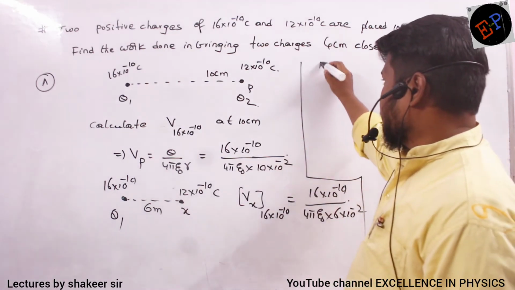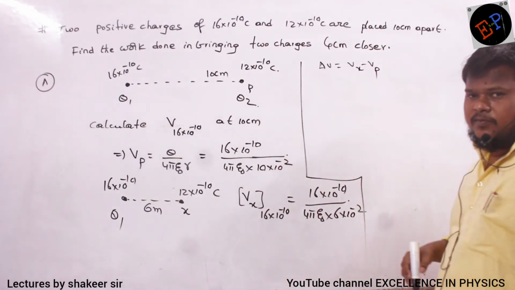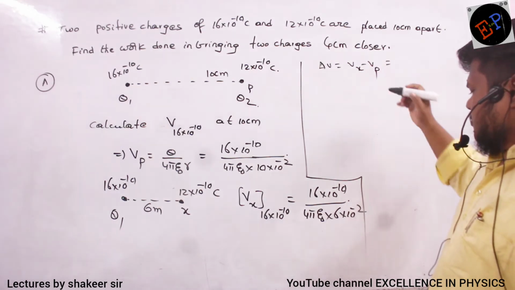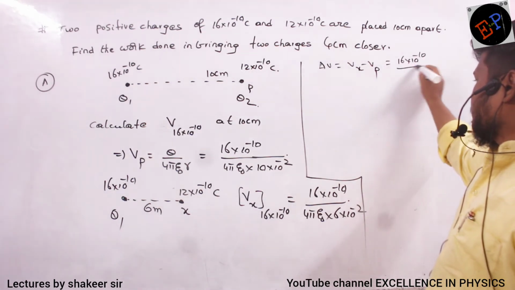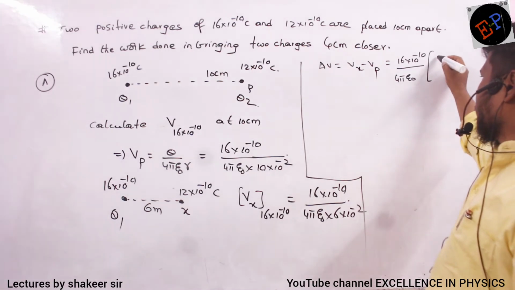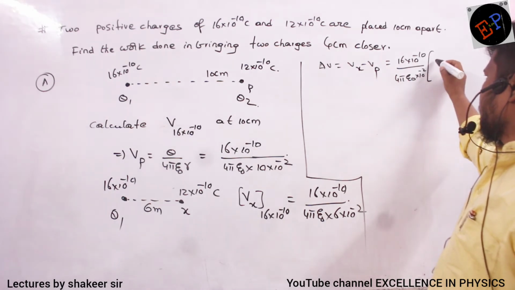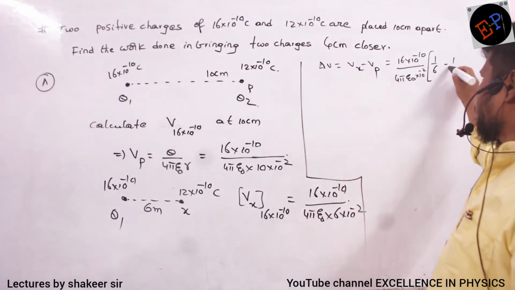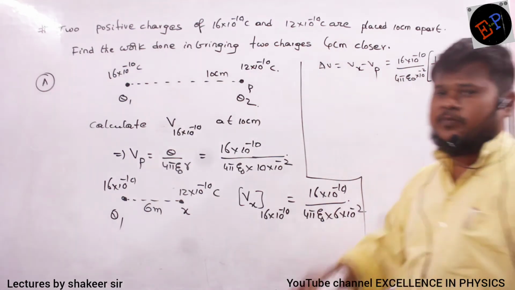So therefore potential difference, how can I calculate? Vx minus Vp. That's all, no? So do the calculation. So what are the terms which are constant? 16 into 10 power minus 10 divided by 4 pi epsilon naught multiplied by 10 power minus 10 is also common, no? Multiplied by 10 power minus 2 divided by 1 by 6 minus 1 by 10. Clear? So this is the potential difference between 2 points.